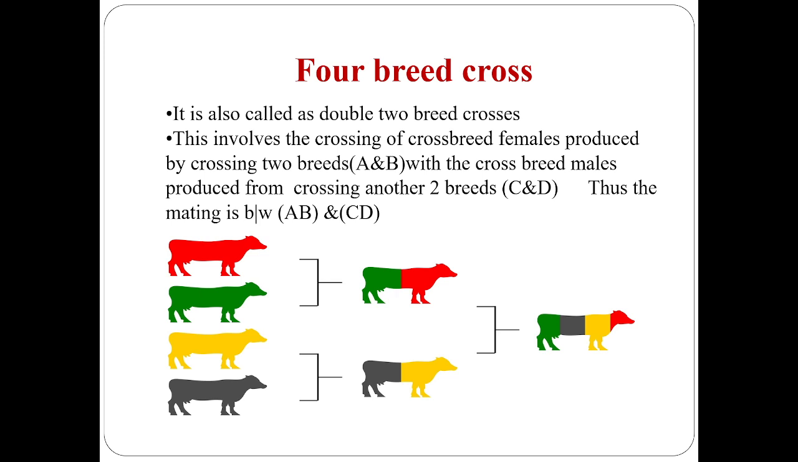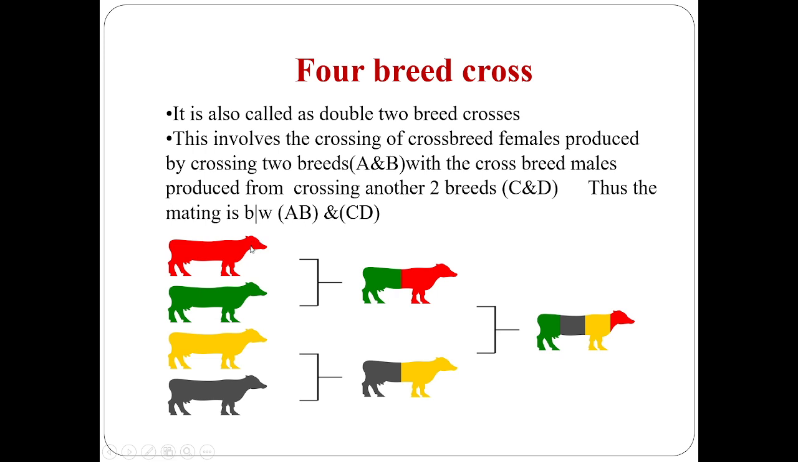Next one is 4 breed cross. It is also called double 2 breed cross. This involves the crossing of crossbred females produced by crossing two breeds A and B with the crossbred males produced from crossing another two breeds, that is C and D. Thus the mating is between AB and CD.